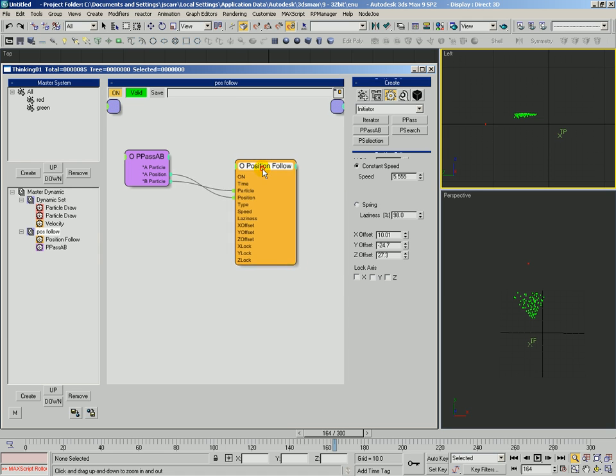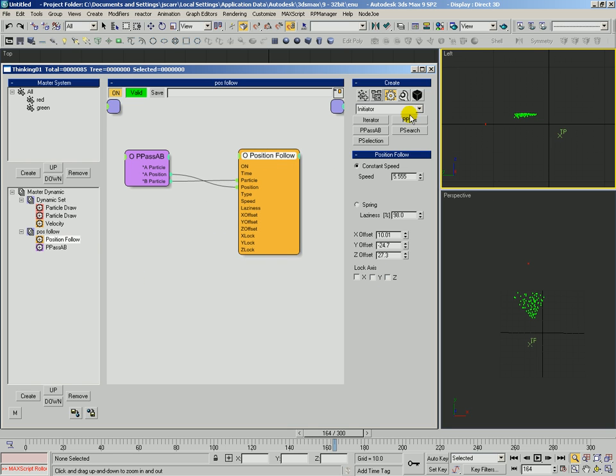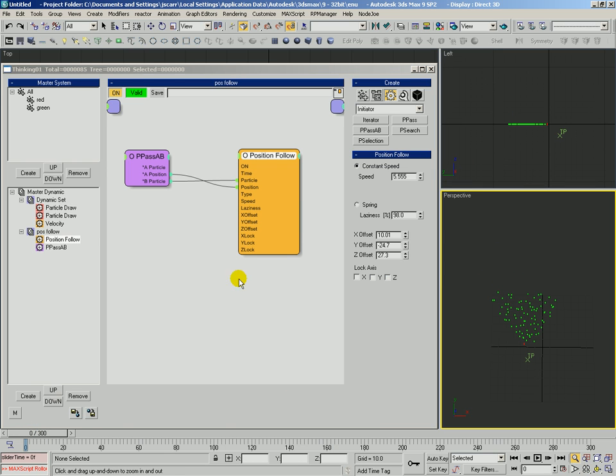We'll do visible all and PositionFollow. We can see everything that we get available to us here. So here's that offset, x, y, and z. Type, of course, is an integer. You have 0 for constant speed and 1 for spring. Okay, and the other thing is lock axis. Lock axis is going to allow us to prevent the particles from responding in any of these particular axes.